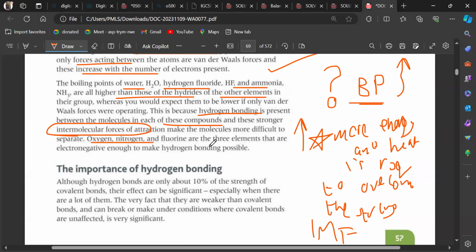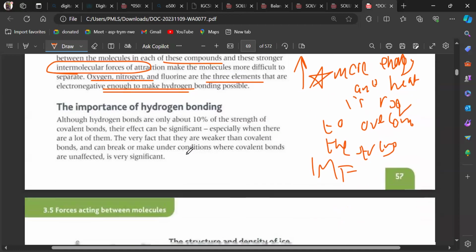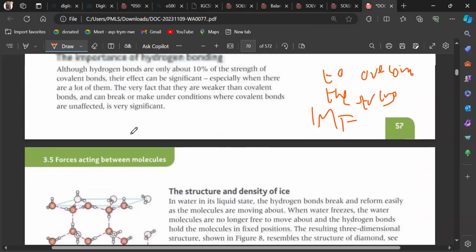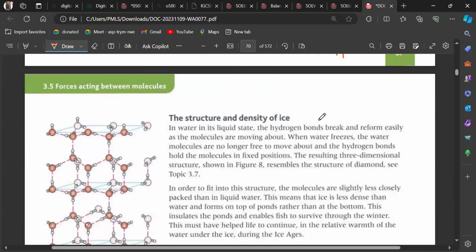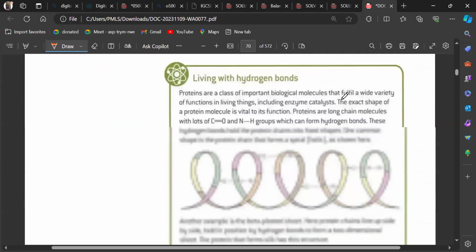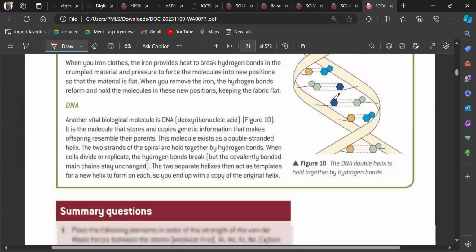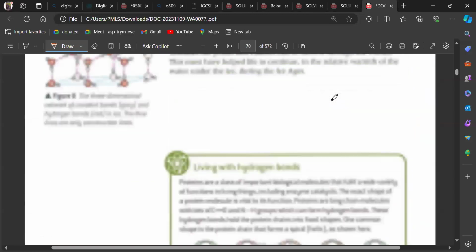So oxygen, nitrogen, fluorine are the three elements that are electronegative enough to make the hydrogen bonding possible. And what is the importance of this hydrogen bonding? Although hydrogen bonds are only 10% of the strength of covalent bond, their effect can be significant. इनकी बहुत सारी properties पे effect होता है जैसे कि the structure and density of ice as well. ठीक है, structure and density of ice के ऊपर इनका बहुत बड़ा effect है.